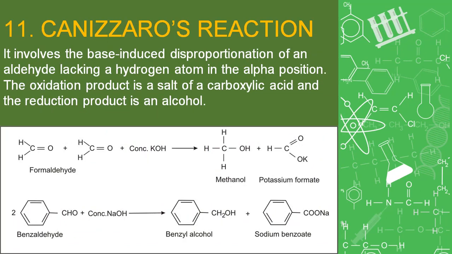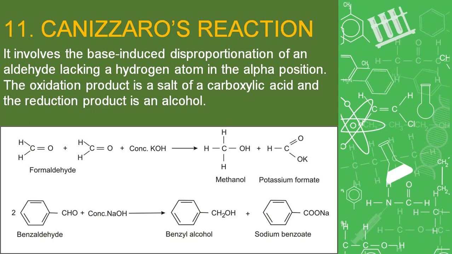Next is Cannizzaro's reaction. Cannizzaro's reaction is a disproportionation reaction in the presence of concentrated NaOH or concentrated base.